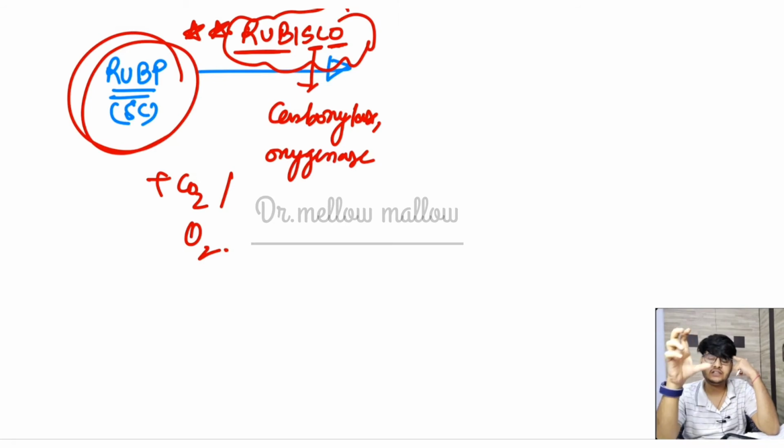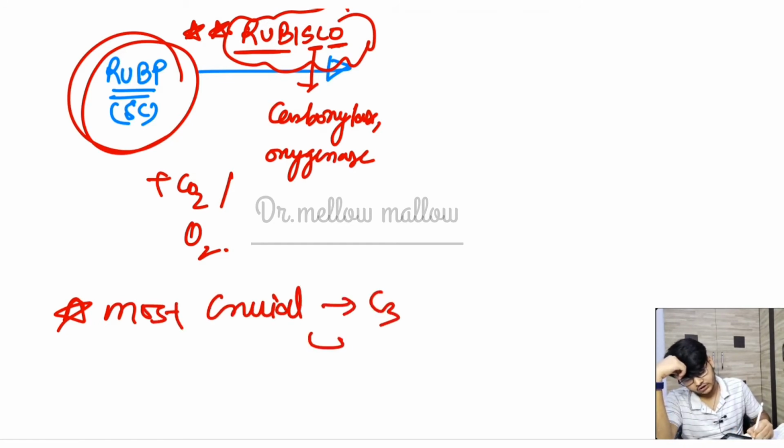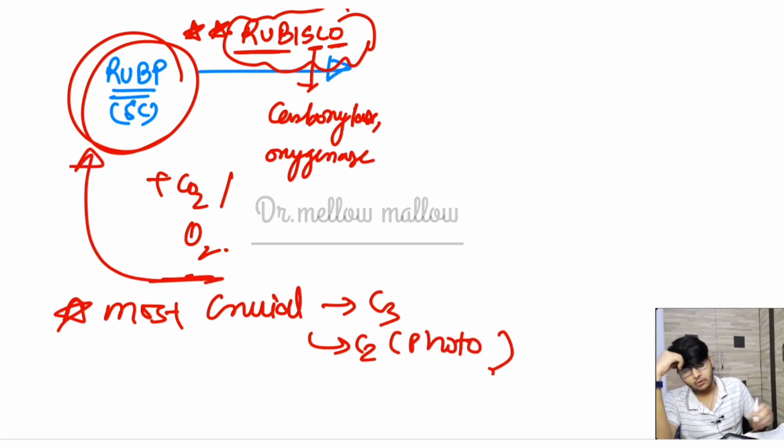So this is the checkpoint. That is why we call it the most crucial step, because this step will decide whether the C3 cycle or C2 cycle, that is photorespiration, will occur. If O2 binds to that RuBP molecule, then photorespiration is going to happen. So the Rubisco enzyme is very important. It is RuBP carboxylase oxygenase, and it is dependent on the concentration of the carbon dioxide or the oxygen molecule. So it is a very fickle type of enzyme, sometimes here, sometimes there. So we can't trust this enzyme.